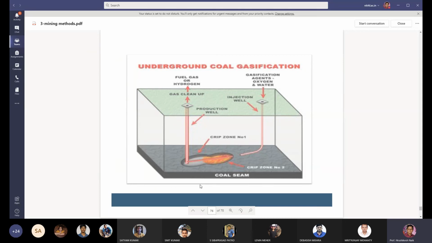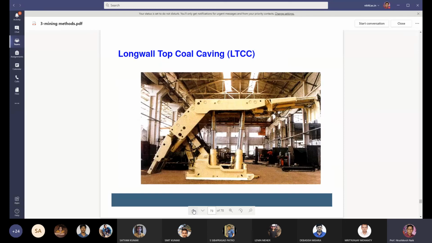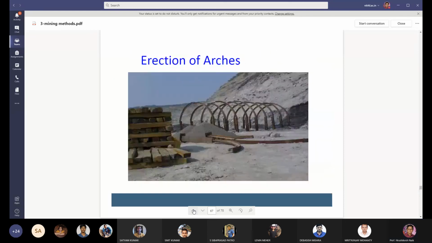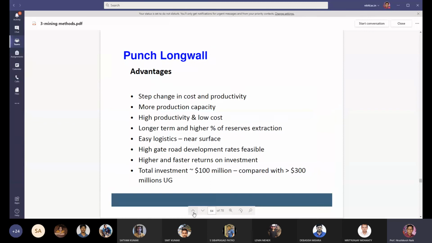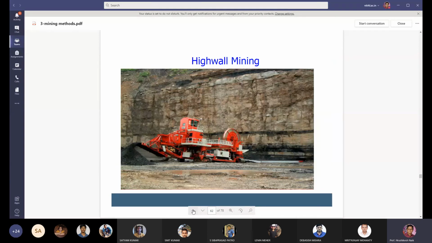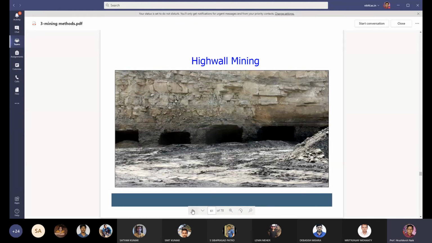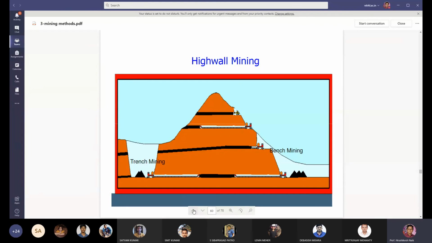Today we have given some introduction to the different types of equipment used in surface mines. High-wall mining also we have seen, and these are the holes for the high-wall mine.